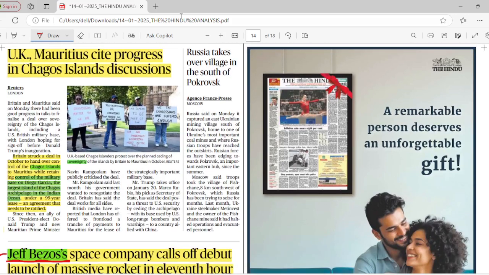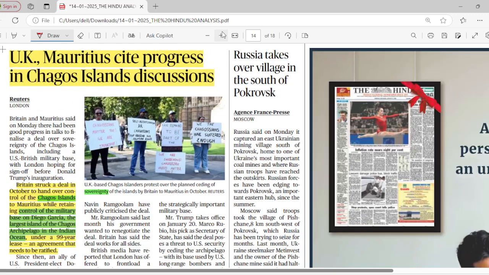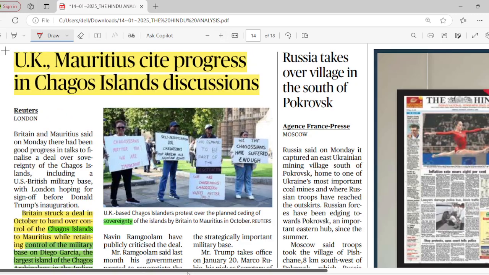UK, Mauritius cite progress in Chagos Islands discussions. Okay, what are they saying? See, United Kingdom and Mauritius cite progress in Chagos Islands discussions. We are talking about Chagos Island.